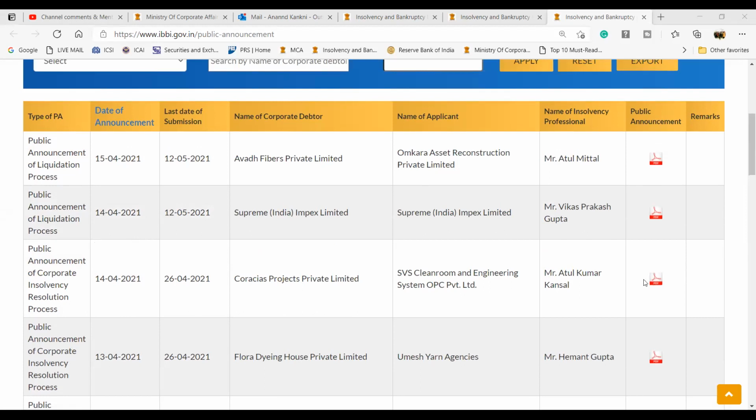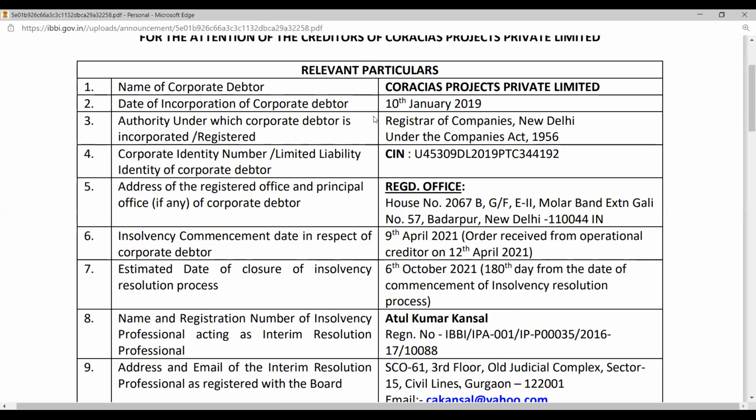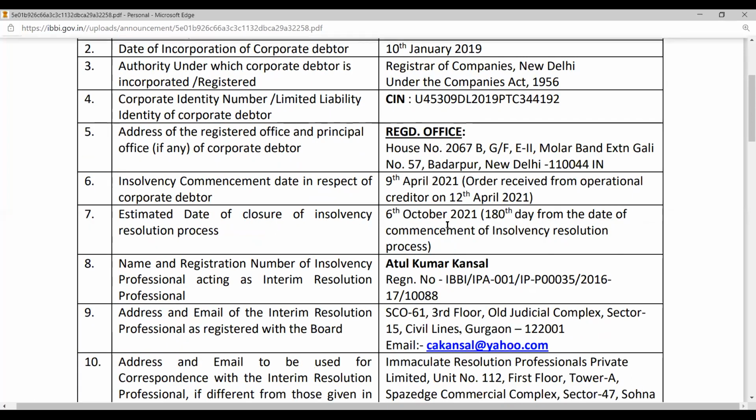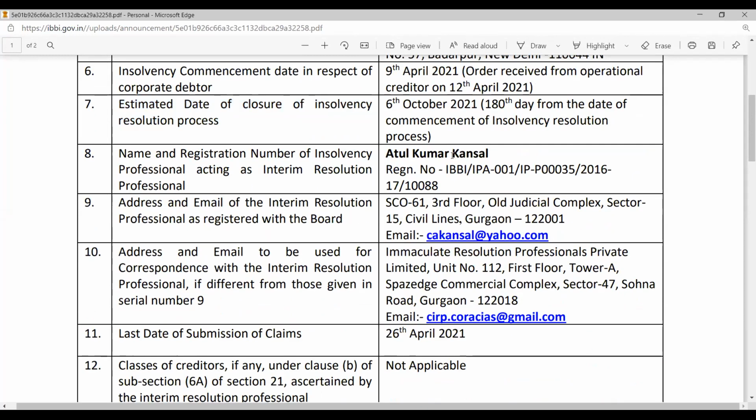So I can show you this. So this is here. Name of the corporate debtor, date of incorporation, right? ROC Delhi, registered office, insolvency commencement date 9th April. Okay. The order was received on 12th April. So 180 days. So just see 6th October, 9th April. So 6th October, that is 180 days. This is the estimated date of the closure of the insolvency resolution process. Now that's the name of the insolvency professional. Okay. Now here you see IPA, IBBI, both you are getting here. The address has been given here.